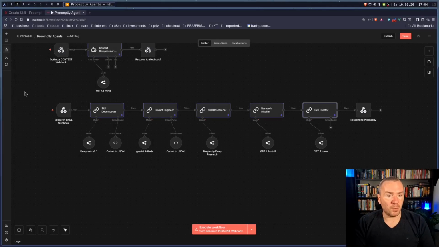Our n8n workflow, this is where the magic happens. When we press generate, the n8n agent catches the topic here. It goes first to the skill decomposer. If the topic is vague, the skill decomposer has to be a reasoning model, where DeepSeek V3 is just great for it, and it's quite cheap. That's why I've chosen to use it here.